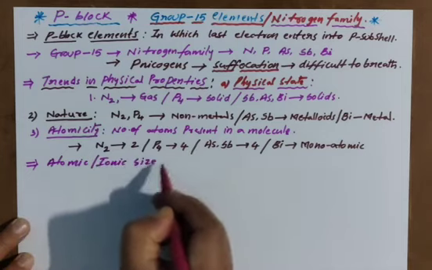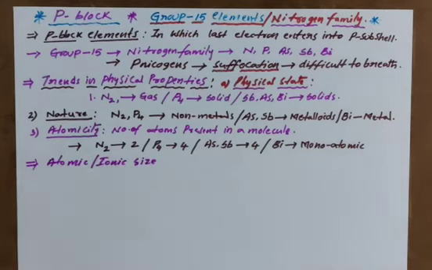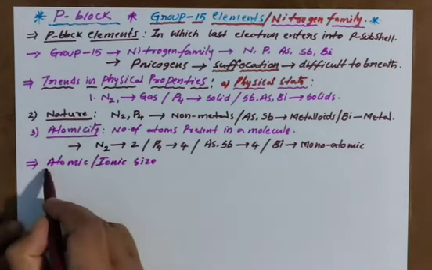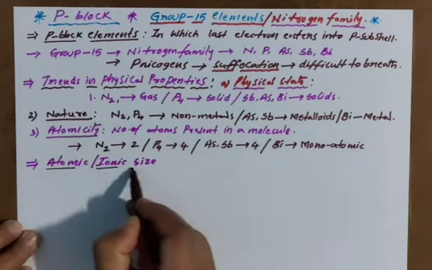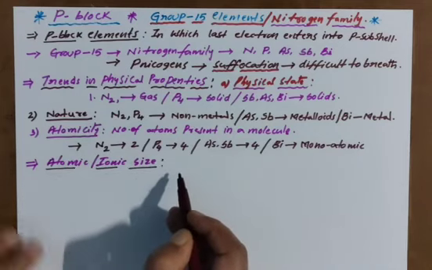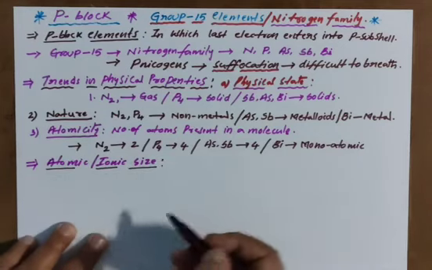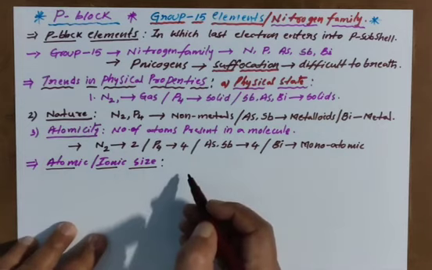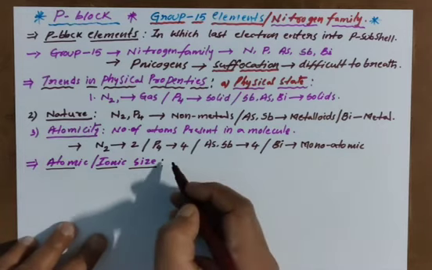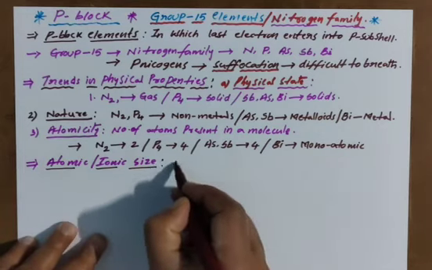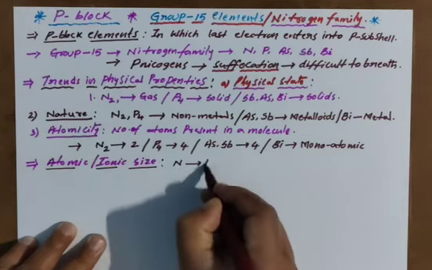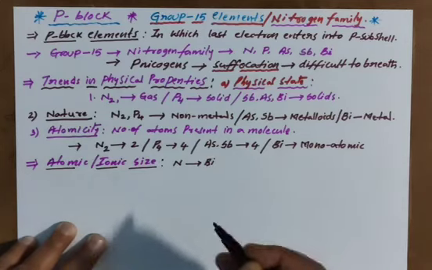Atomic and ionic size. You know very well, in first PUC you learn group and period trends, how they are going to change. This is a group property. Here we are discussing down the group, nitrogen to bismuth, the general trend is